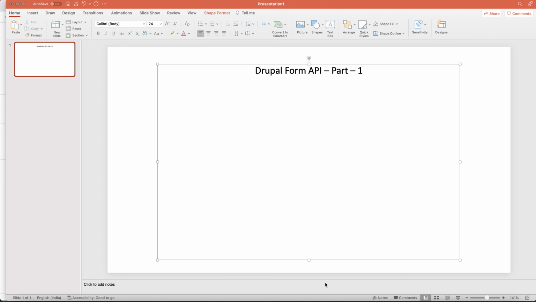So why is this the most important chapter, or the most important API in Drupal? There is a reason, because we all know that Drupal is a content management system, or you can say content management framework. And why do we use a content management system?